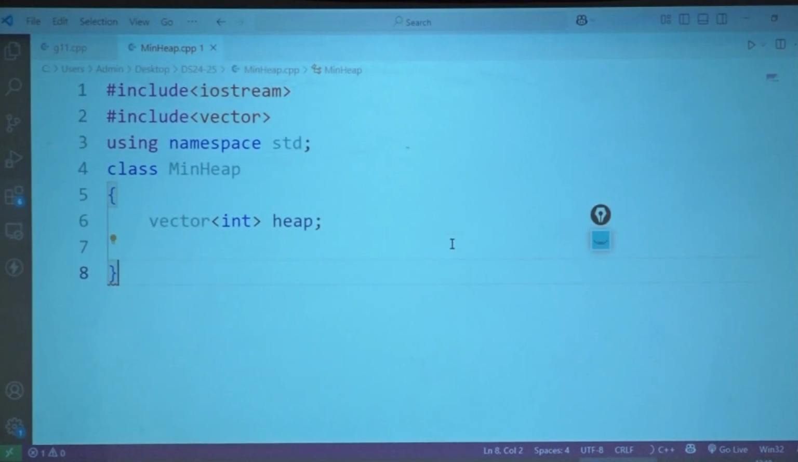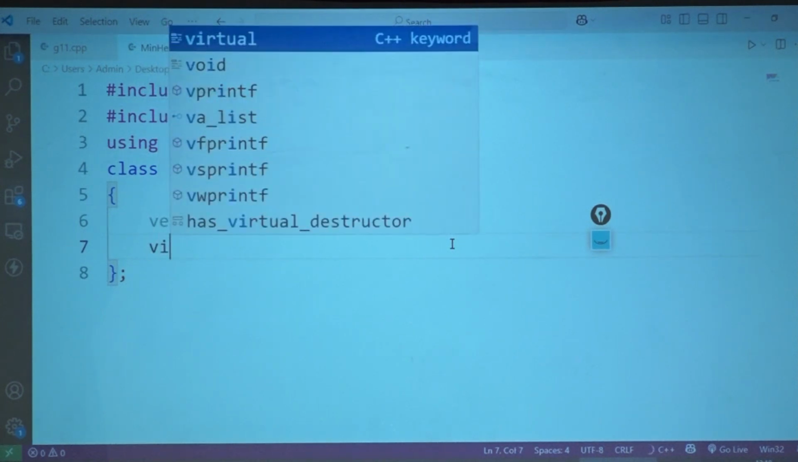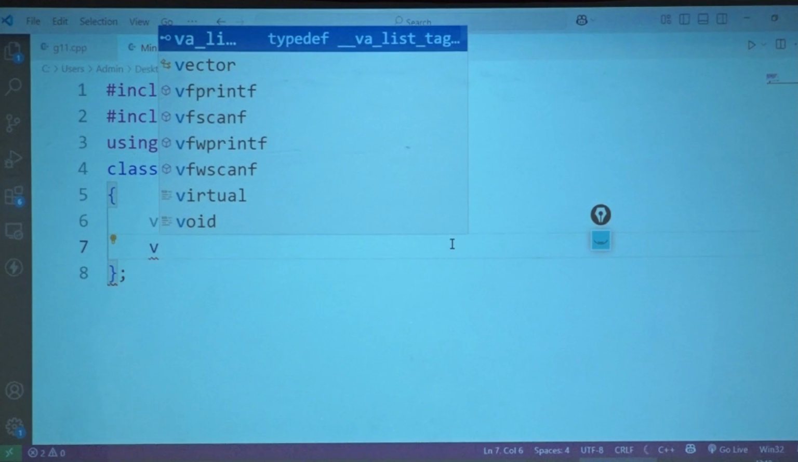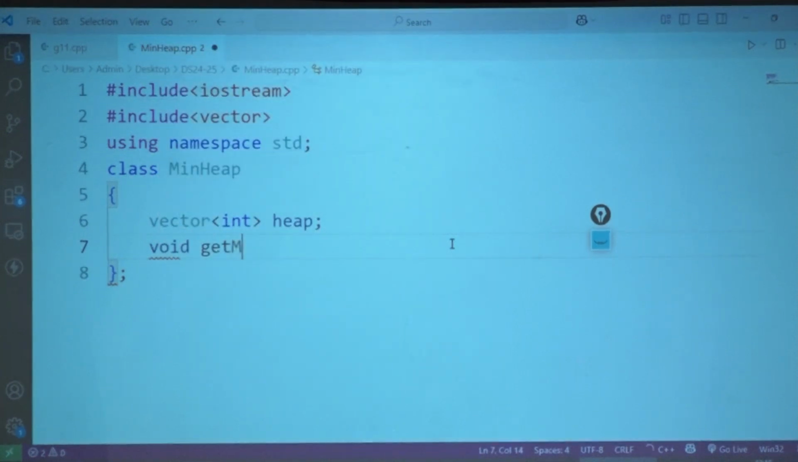So this is the data structure that I'm talking about, because people are going to create your min heap object. My data structure has only one attribute called heap, which is a vector. And on this vector, the first thing I'm going to call is a method, getMin. What is getMin going to give me?